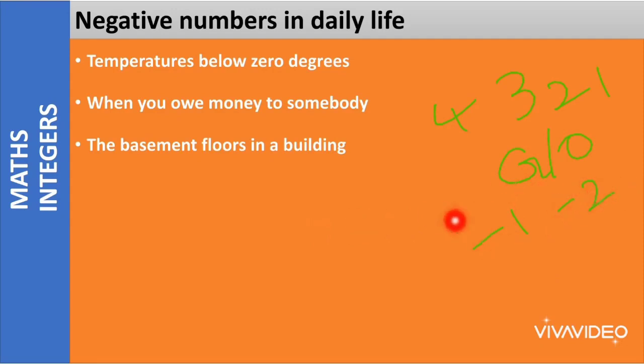These -1 and -2 floors are mostly basement floors, which are constructed underground, below the houses or buildings, mostly for parking or storage or other purposes. Understood, right? When we say -1 floor, we mean 1 floor below the ground floor. When we say -2 floor, we mean 2 floors down from the ground floor. Clear, everyone?